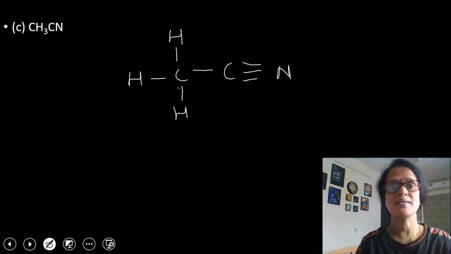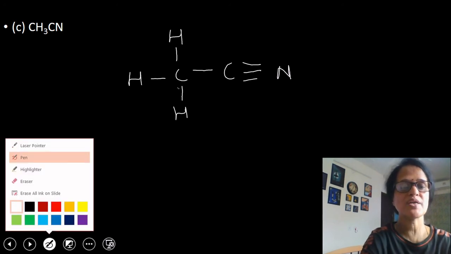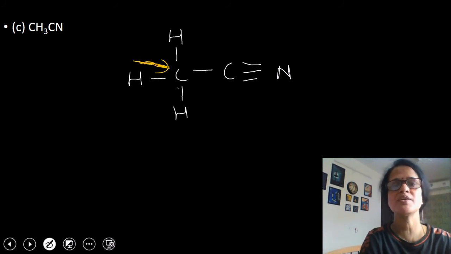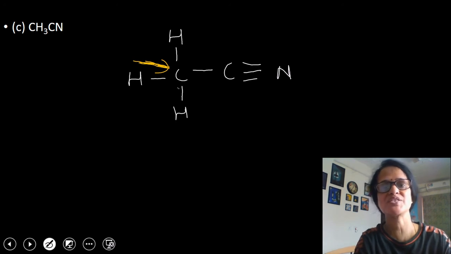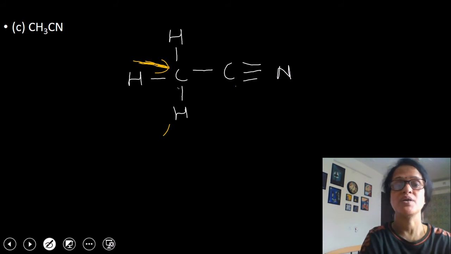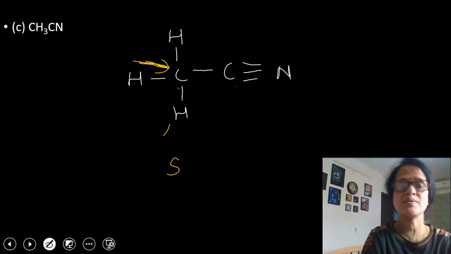So what are they asking? They are asking the state of hybridization of each of the carbon atoms. Children, if you look at the first carbon atom, I'm just showing it here with the help of a yellow colored arrow, it is attached to 4 other atoms: one hydrogen, second hydrogen, third hydrogen, and fourth carbon. So the first carbon atom is sp3 hybridized.